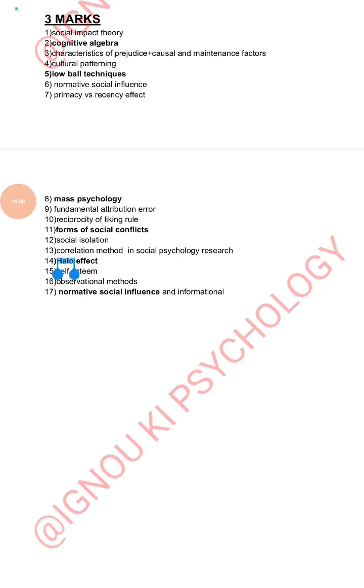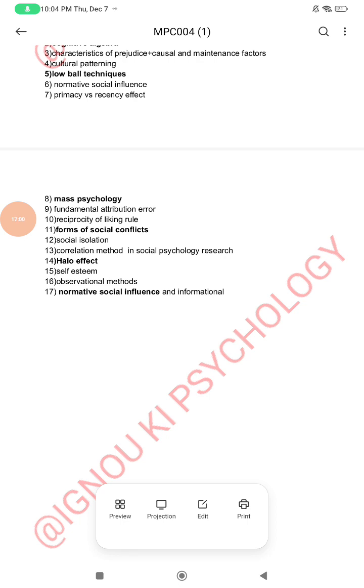Question number 13, correlational methods in social psychology research. We have already seen that in correlational method we try to establish relation between dependent and independent variables. Question number 14, halo effect. Halo effect is again one of the cognitive phenomena. It is a cognitive bias in which overall impression of a person influences how we feel and think about their character. Basically, we see the celebrity or any other influential persons, and this phenomenon is in line with how they impact our behavior.